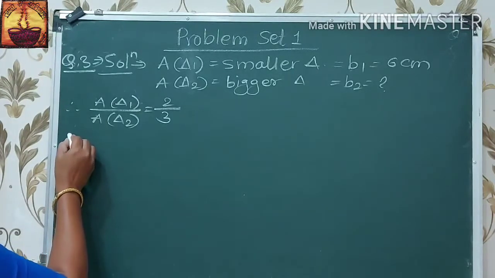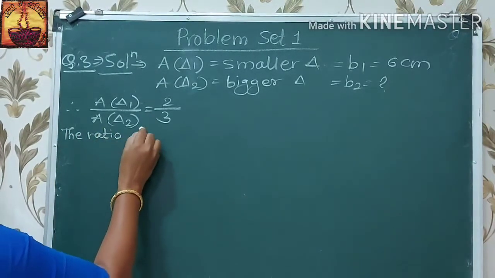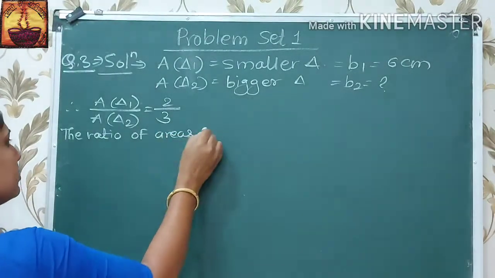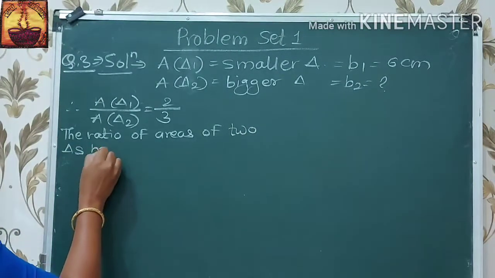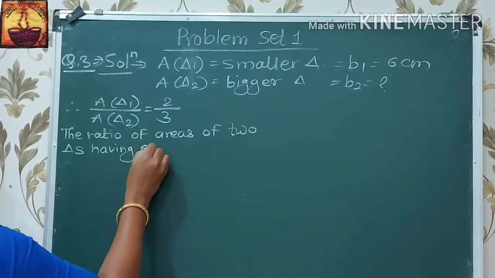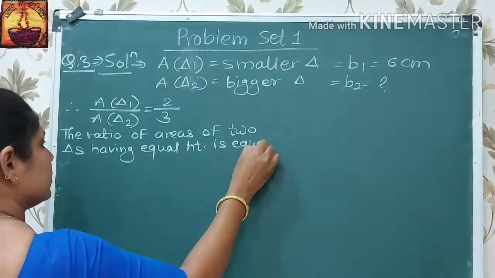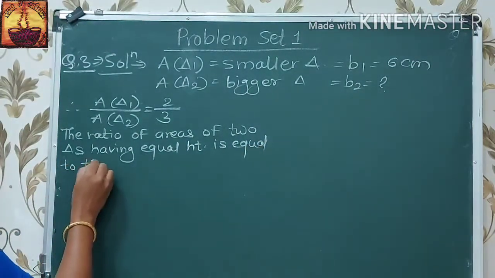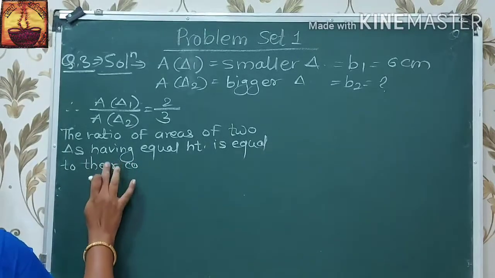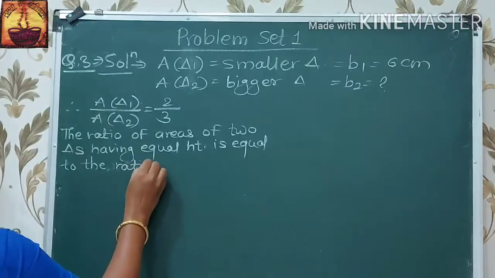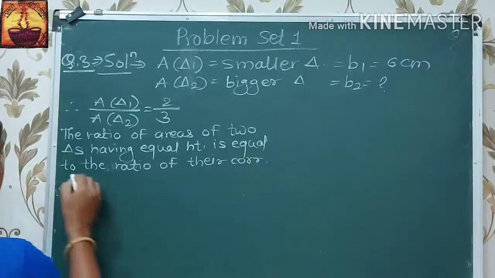Now we have to write here the statement: the ratio of areas of two triangles having equal height is equal to the ratio of their corresponding bases.